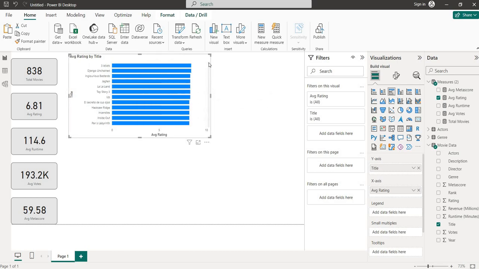Average rating, but we can see that there are thousands, and it has taken all the thousand movies. So here we will put some filter. We will take only the top 50 movie titles by rating. So how can we apply the filter? Here it is the filter. What we need is the top 50 movies on the basis of average rating.